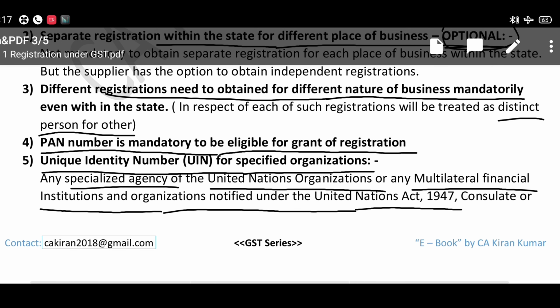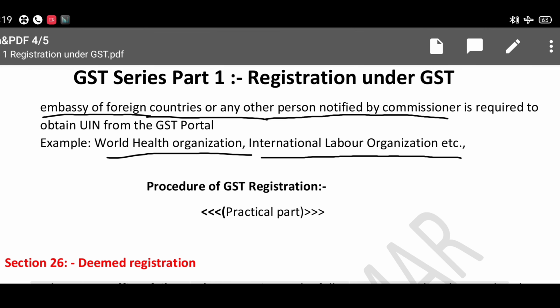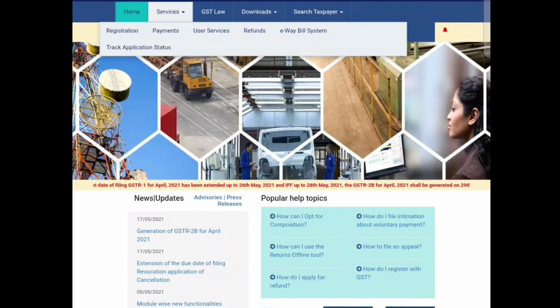They can get the unique identification number from the GST portal. Unlike the GST number, they will be allotted a unique identification number. Now the procedure for GST registration we will see practically. It is a practical part, so you will see it on the GST portal.